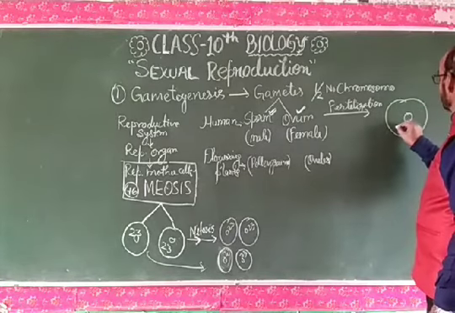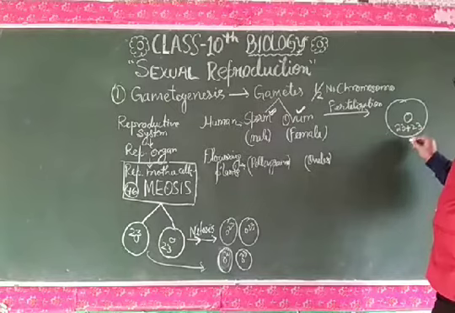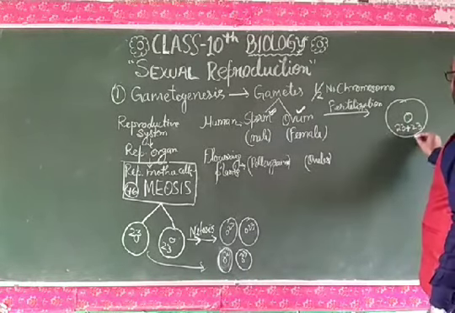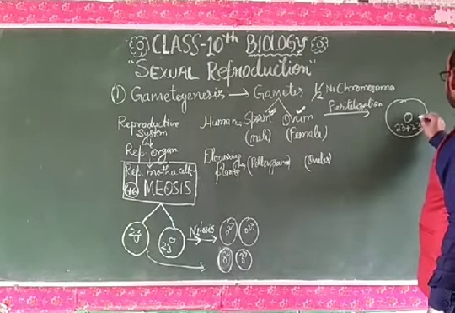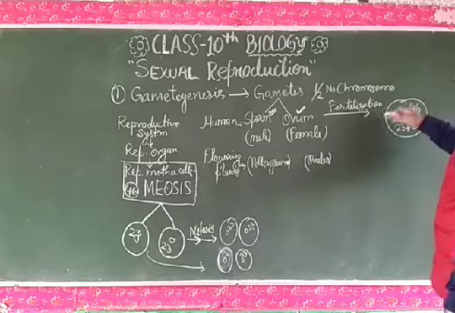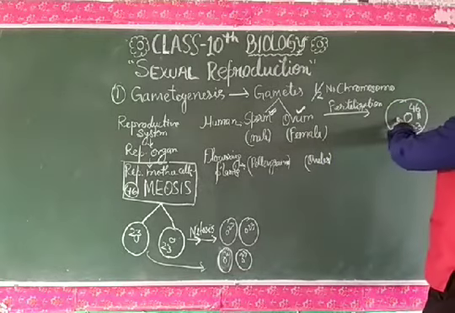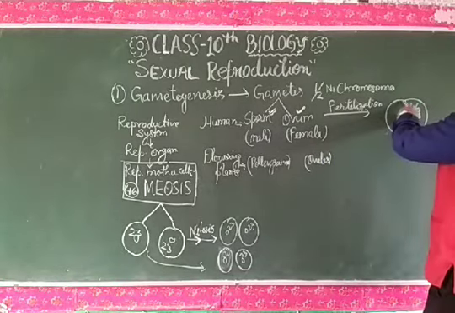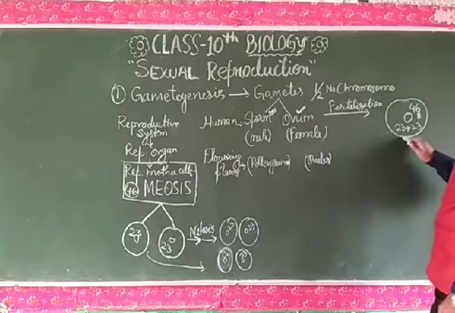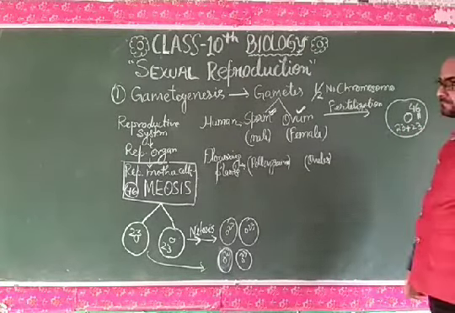The formation of the zygote means 23 plus 23, which is equal to 46. So again the number 46, as in humans, is achieved in the form of 23 from male and 23 from female.